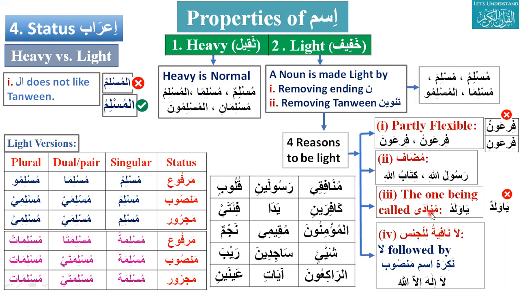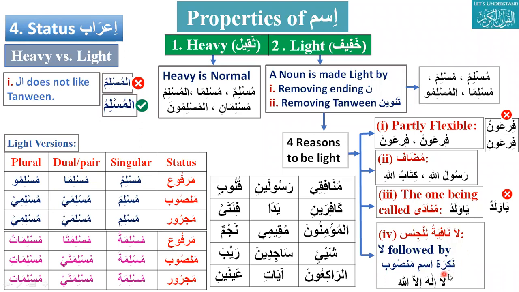Next is munada, when we call someone with ya, like ya waladu. So waladu is light here. Whenever there is ya, we use the light form. We know that in the singular, tanween will be changed into haraka, and in dual and plural, the noon will be dropped. The last is la nafiyatul lil jins. Whenever an ism comes after la, la nafiyatul jins is basically the strongest negation.